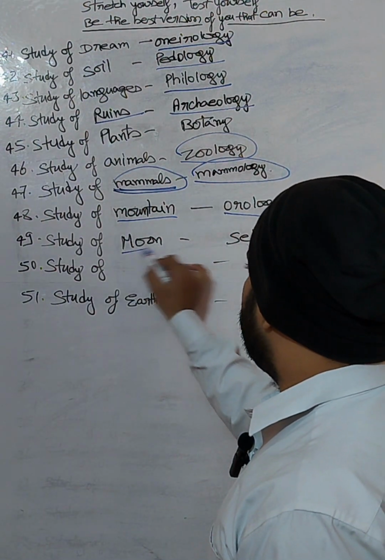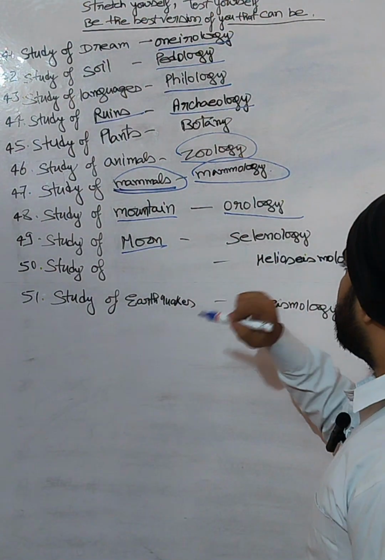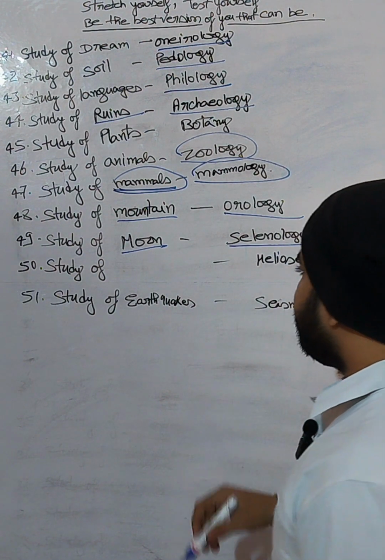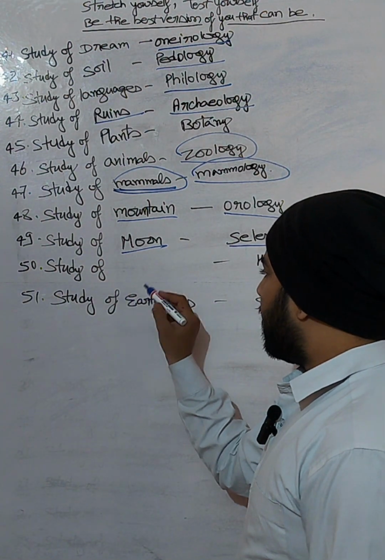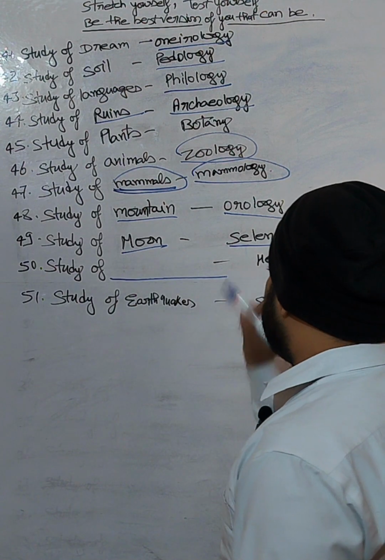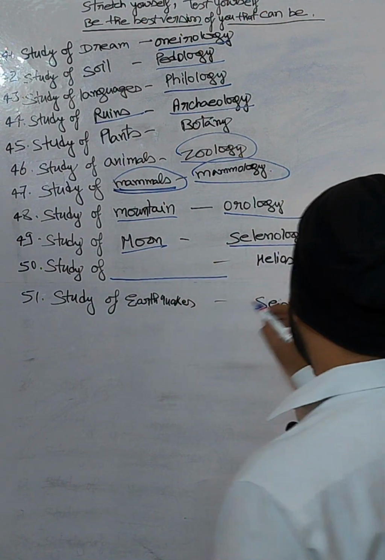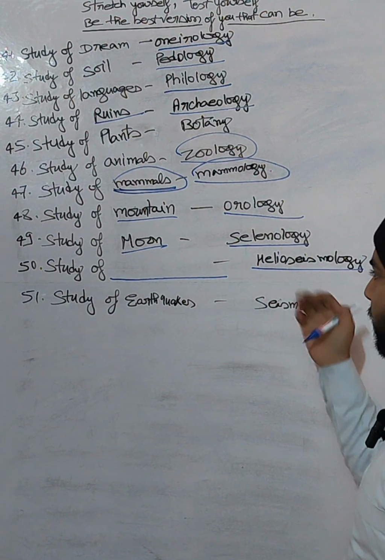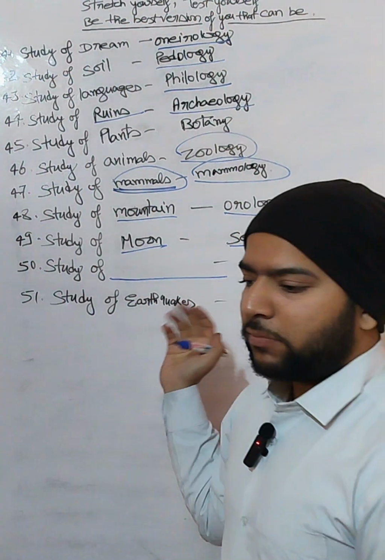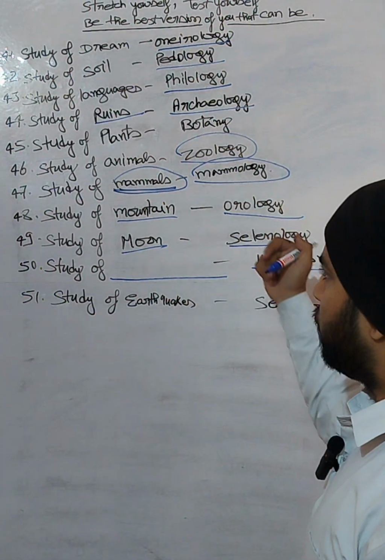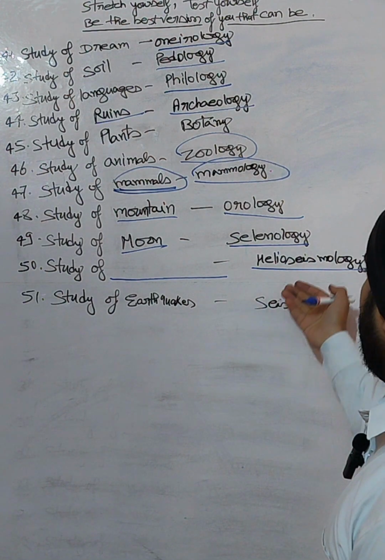Okay, study of the moon. Study of the moon is called selenology. Okay, and here I have given a space. The study of the sun is called heliosseismology. This is a very unique term. When I was planning to make this video, I became familiar with this.